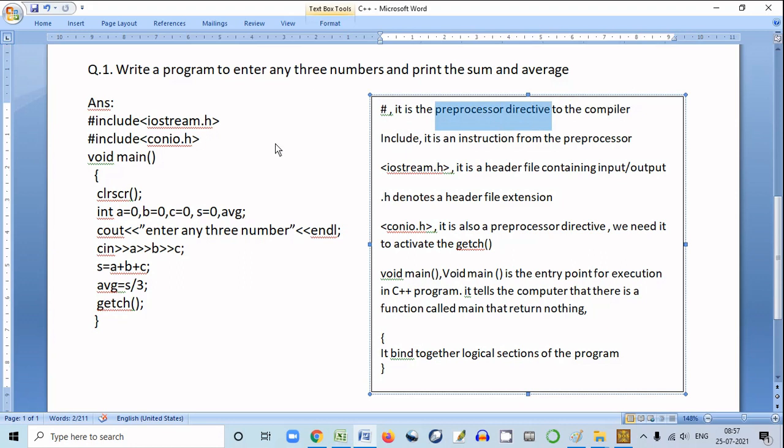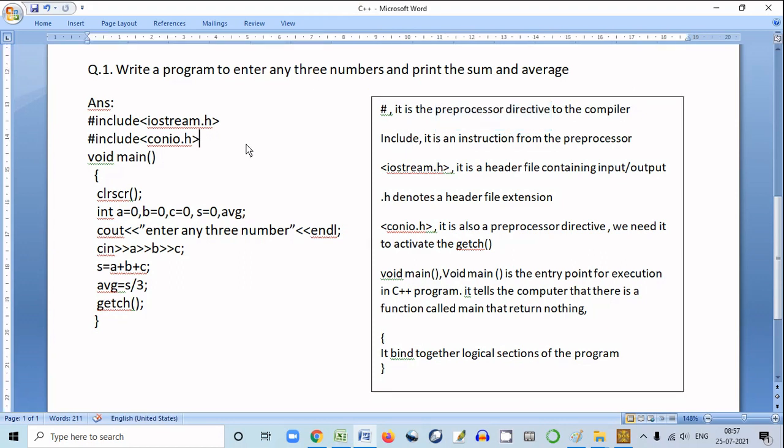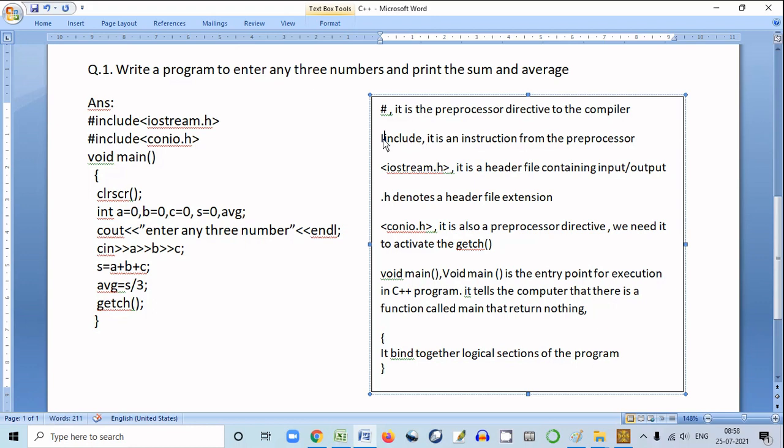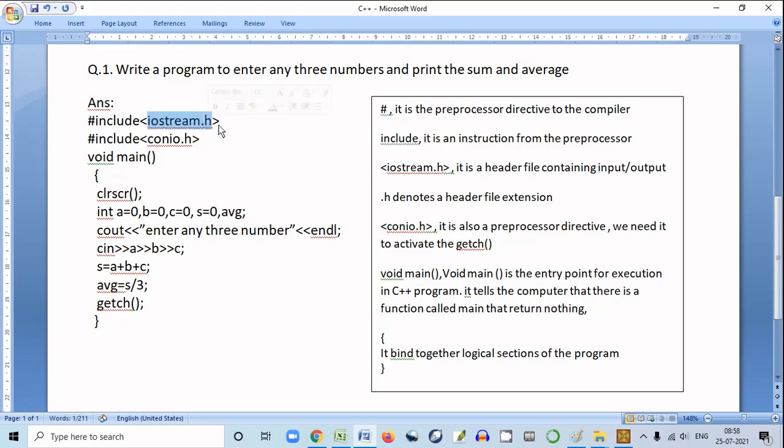This will direct the compiler to include the file iostream.h in this program. So you understood, this hash sign is a preprocessor directive. It gives a direction, an order, to the compiler. Then you can see include. Include is a command for the preprocessor: include this header file. Now let's see what iostream.h is.